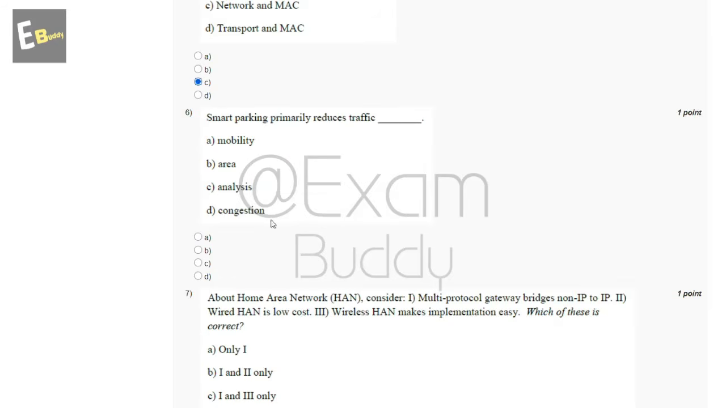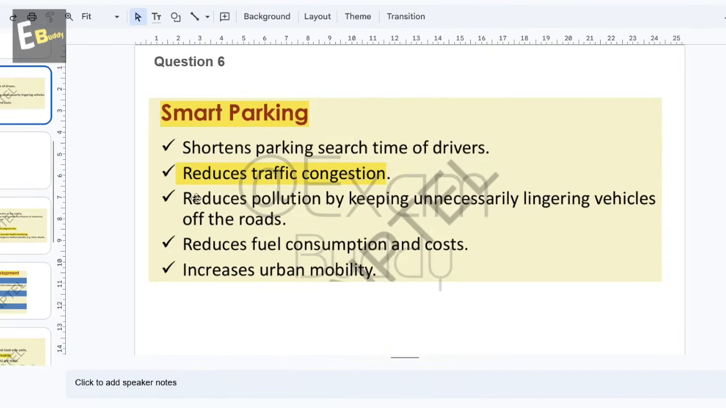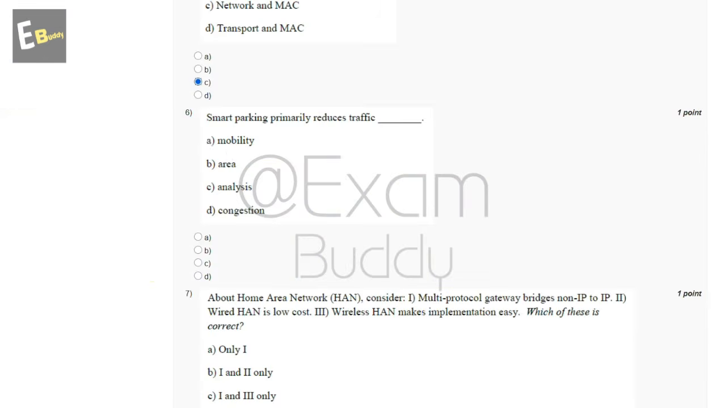Now the sixth question is: smart parking primarily reduces traffic dash. So these are the options: mobility, area, analysis, congestion. So let's check the answer of our sixth question. Smart parking reduces traffic congestion. So the answer of our sixth question is D.